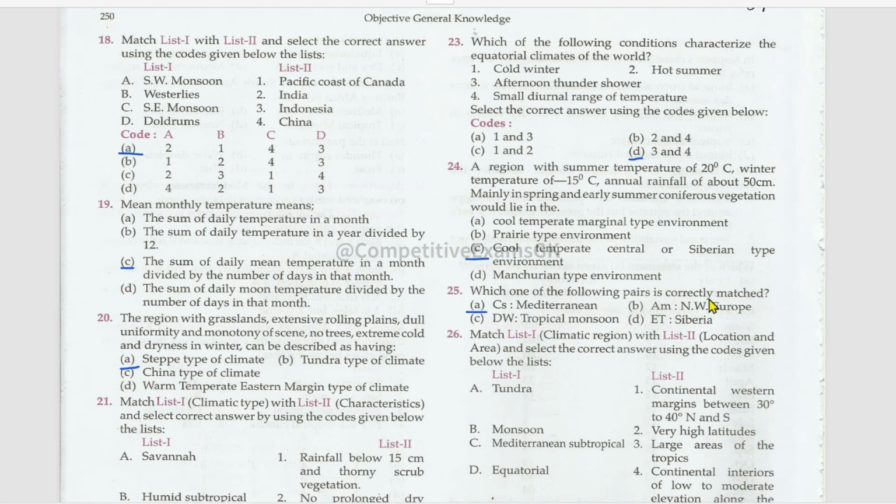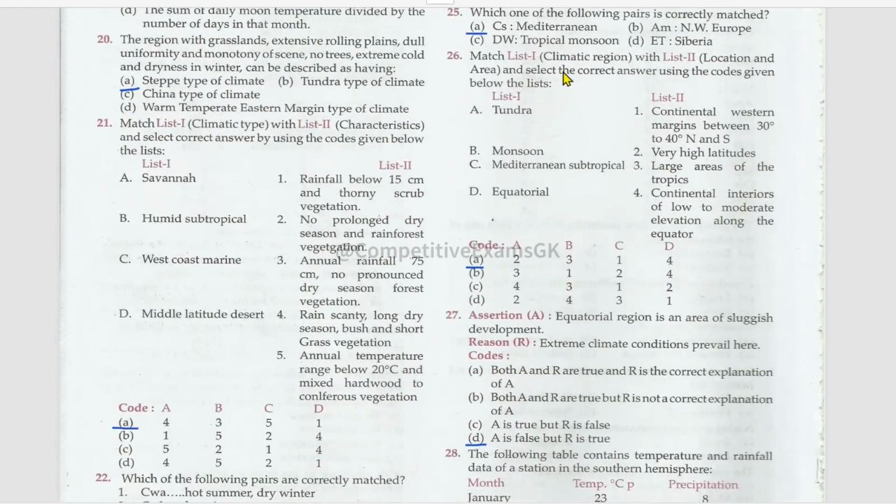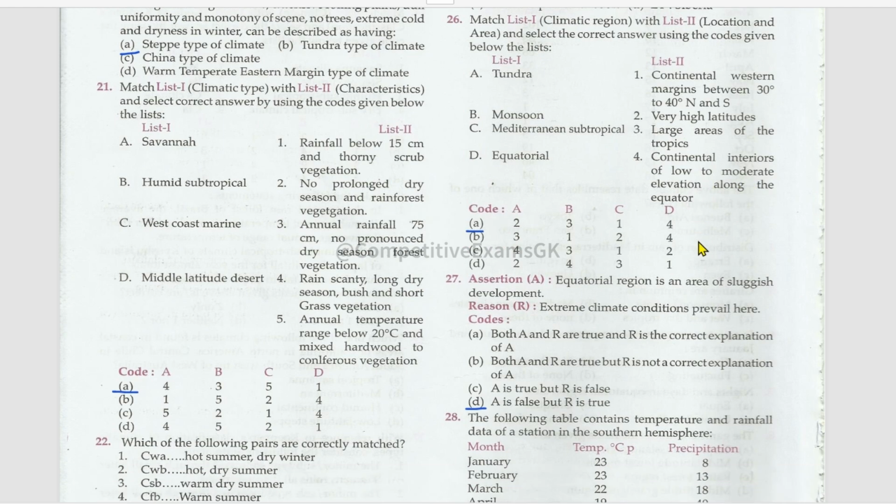Which one of the following pairs is correctly matched? There's capital C and small s, which is Mediterranean. Next, matching. List one is climatic region and list two are the locations of the areas. Tundra, very high latitudes. Monsoon, large areas of the tropics. Mediterranean, subtropical continental western margins between 30 degrees north to 40 degrees south. And equatorial is continental interiors of low to moderate elevation along the equator.